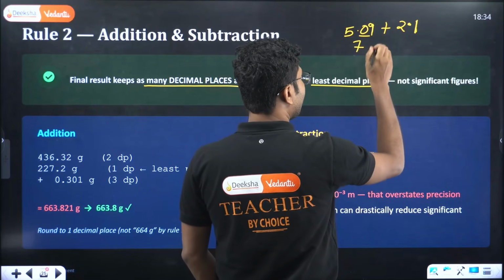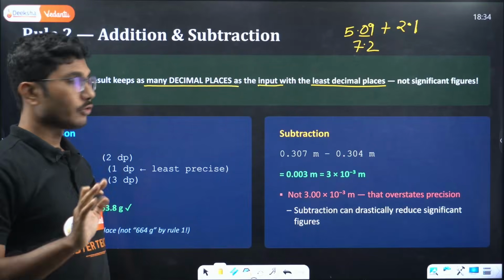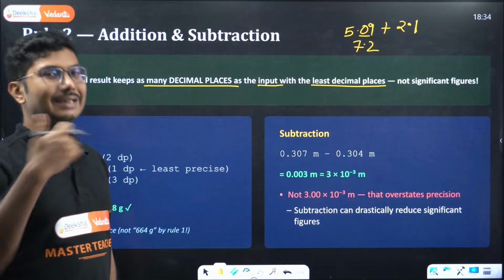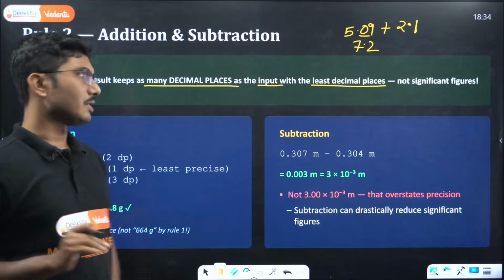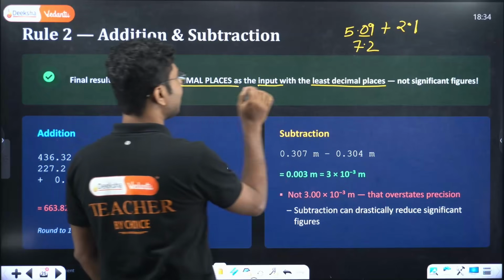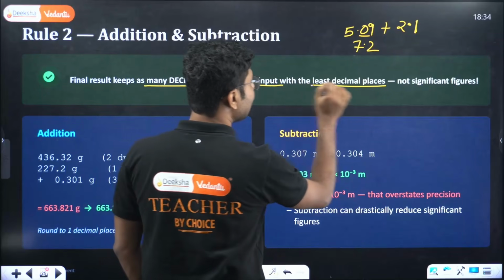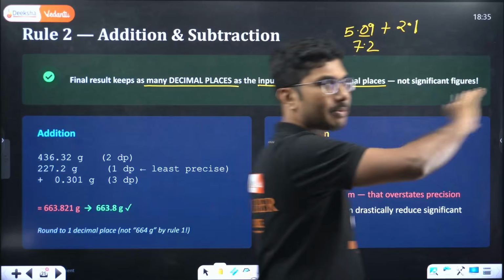So I will tell you the rules for rounding off as well. Don't worry. You have to apply significant figure with the rule of rounding off to get the correct answer. So final result keeps as many decimal places as the input with the least decimal places. Now, in case of addition and subtraction, there can be multiple numbers.